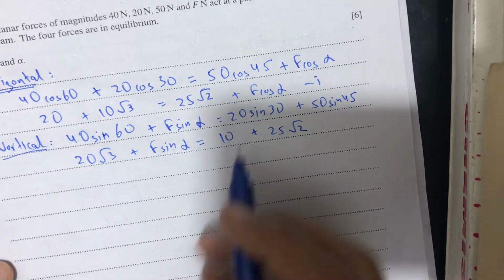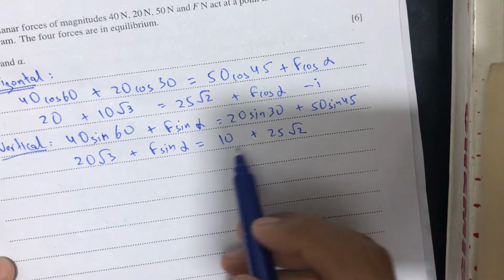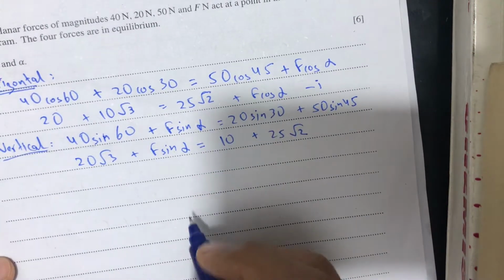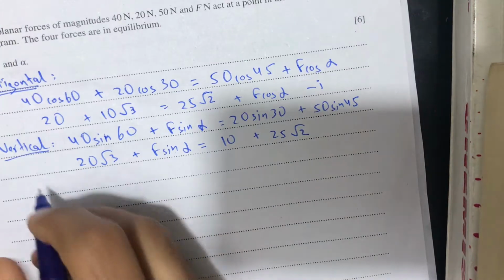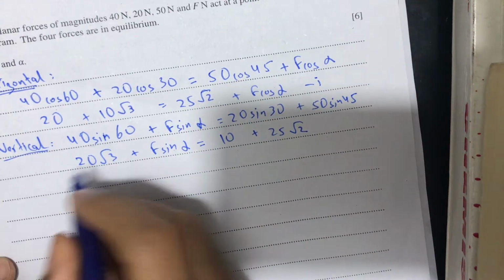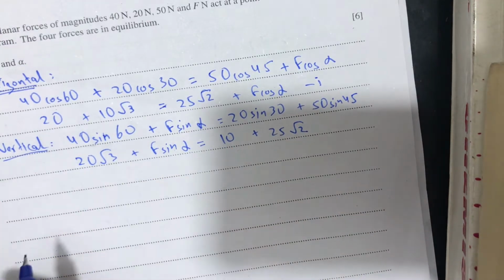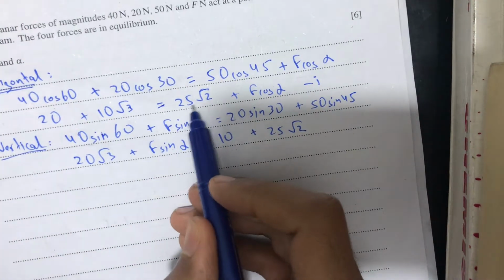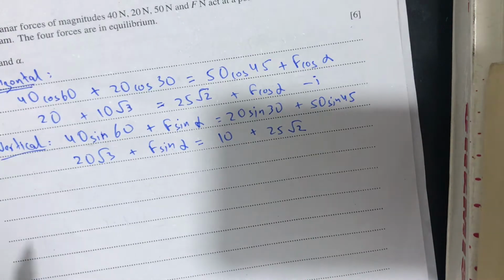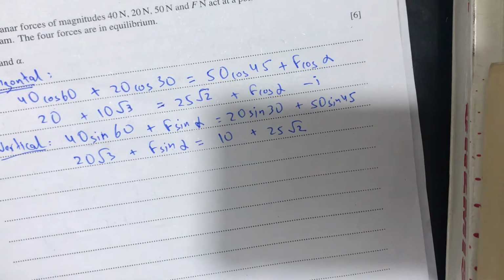We will now use equation number 1 and equation number 2 to calculate one of the unknowns. So let's make F the subject. We will use equation 1 to make F the subject. So 20, we will send 25 under root 2 to the left hand side. So 20 plus 10 under root 3 minus 25 under root 2.